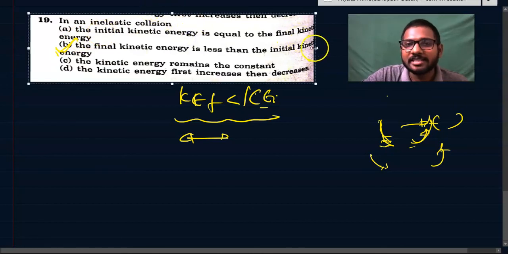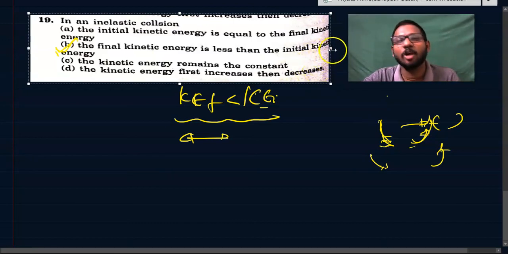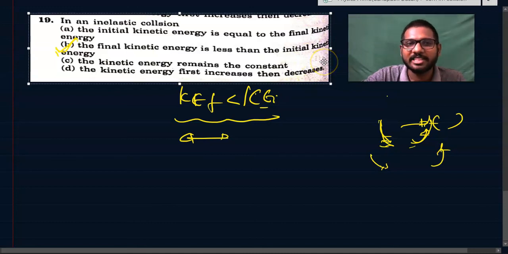I hope the fundamentals of collisions, linear momentum and center of mass concepts have been cleared just by solving these 19 questions of H.C. Verma.